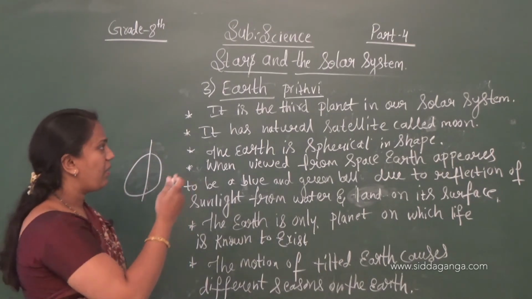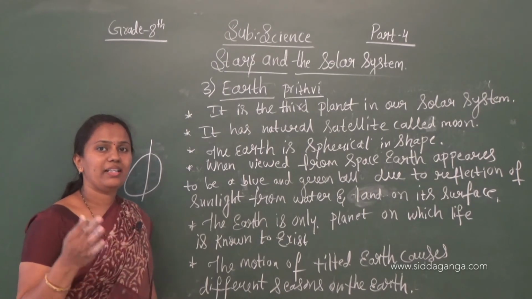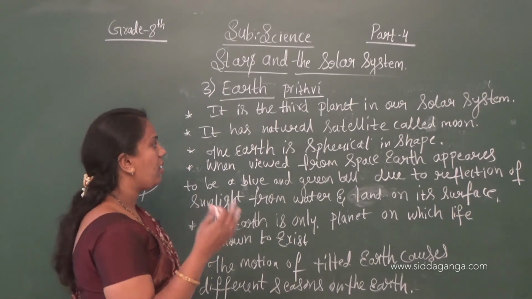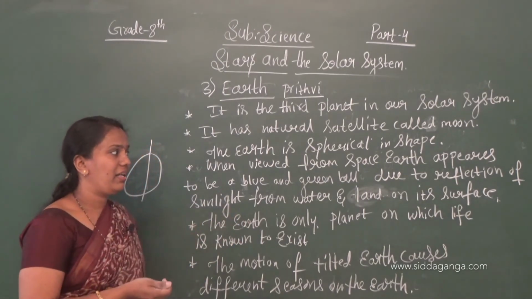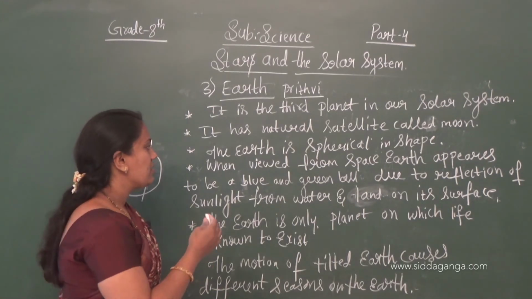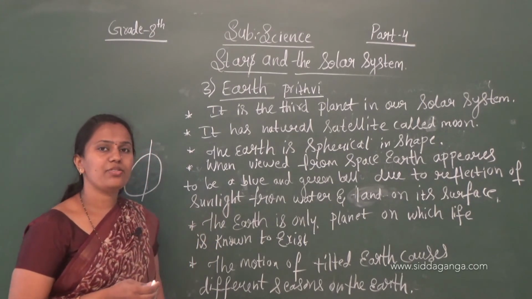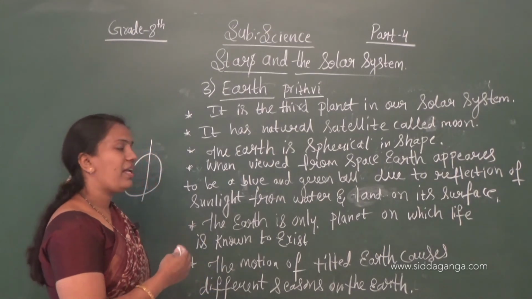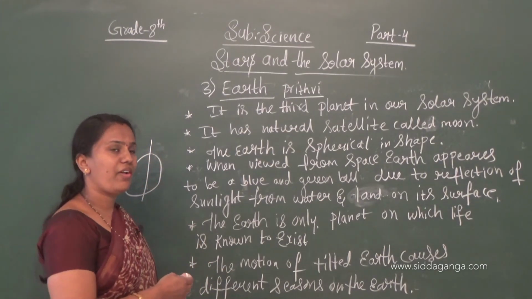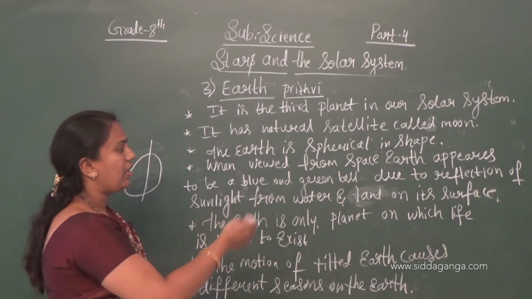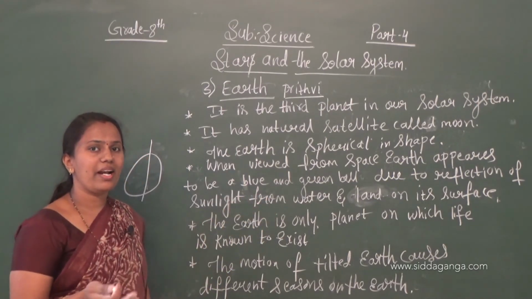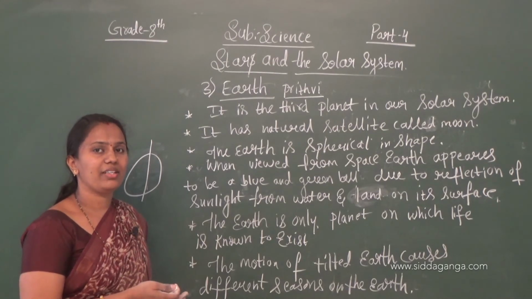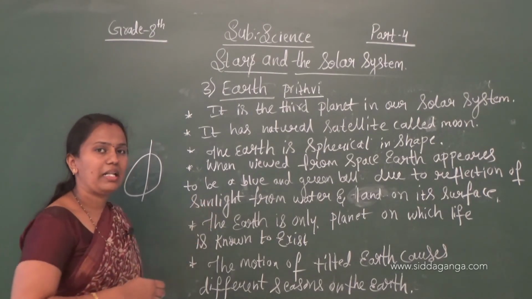It is the third planet in our solar system and it has one natural satellite called Moon and it is spherical in shape. All of you know that. So when viewed from space the Earth appears to be a blue and green ball, due to the reflection of the sunlight from water and land on its surface.